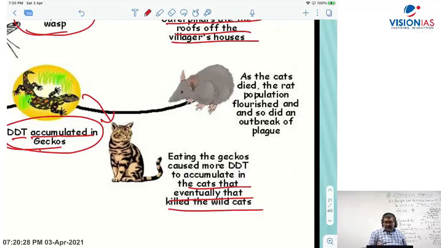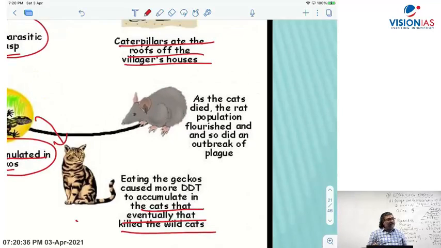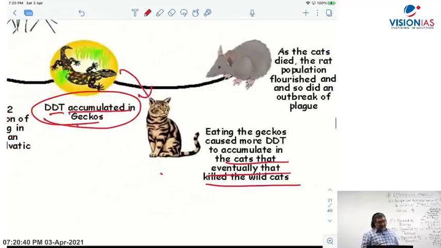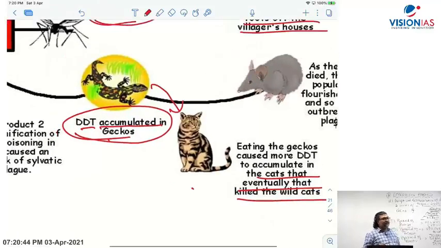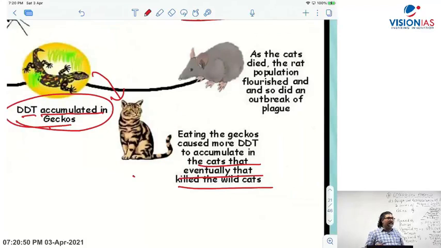Second effect: because the cats got killed, the population of mice increased. Again, I explain. Because of the DDT, the gecko had more concentration of DDT, biomagnification. The cat which ate the geckos got a higher level of biomagnification, and the cat got killed.